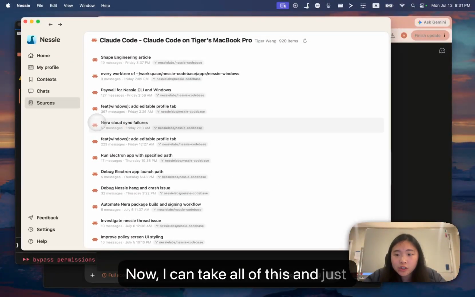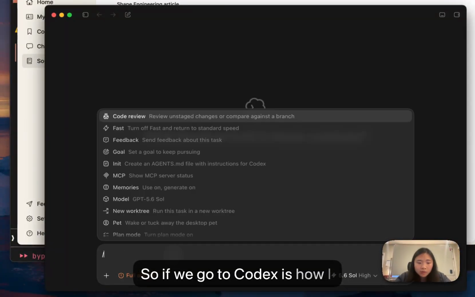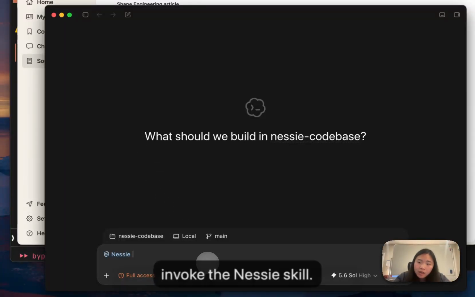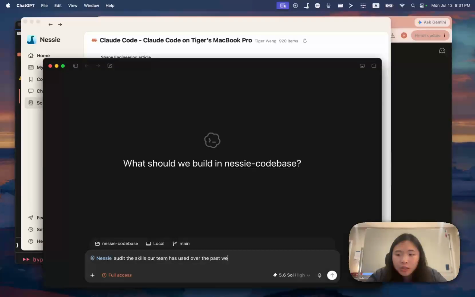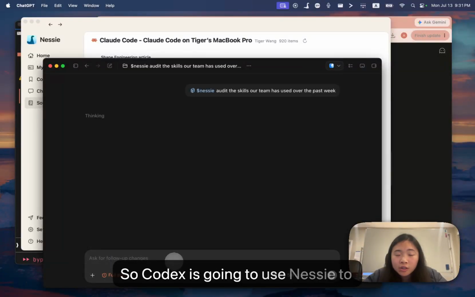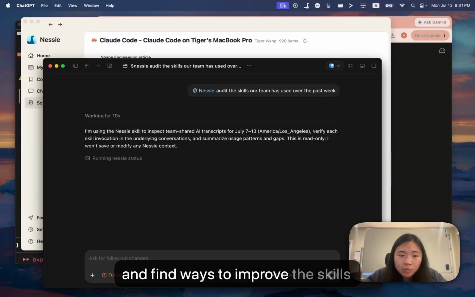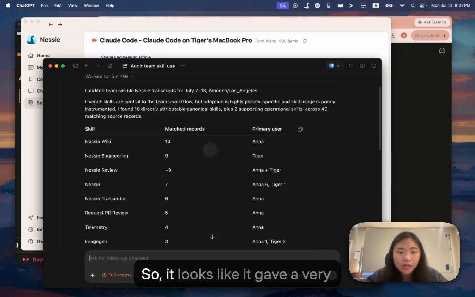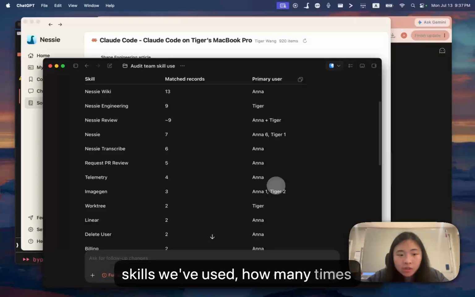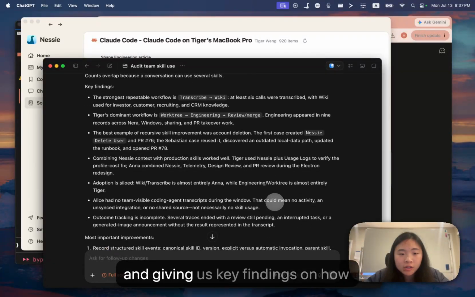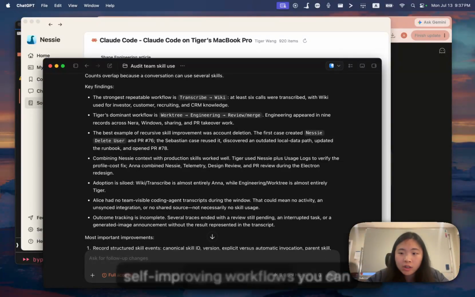Now I can take all of this and just ask questions about it right in the agent that I'm already in. So if we go to Codex here, this is how I invoke the Nessie skill. I can say, audit the skills our team has used over the past week. And so Codex is going to use Nessie to pull all of my transcripts and all of everyone on my team's transcripts and find ways to improve the skills we use. So it looks like it gave a very comprehensive audit of all the skills we've used, how many times we've used them in the past week, and key findings on how to improve them recursively. So this is one of the many self-improving workflows you can run on Nessie.